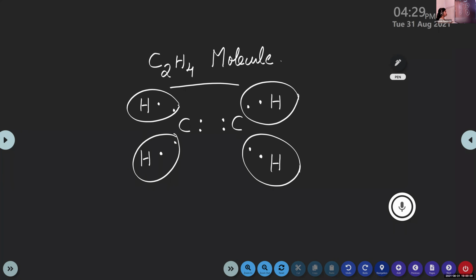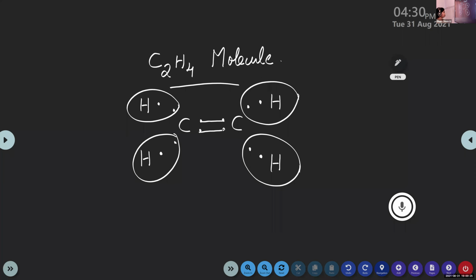Then each carbon atom will require 4 more electrons to complete its configuration. So it will share 2 electrons between these 2 carbons themselves. Then all the hydrogens will share 1 electron each with carbon.